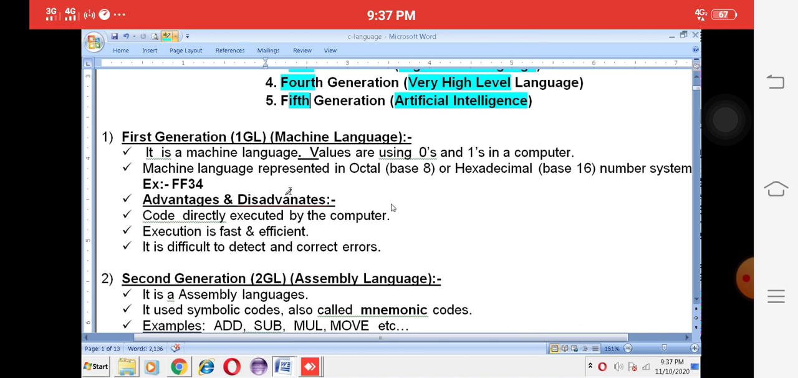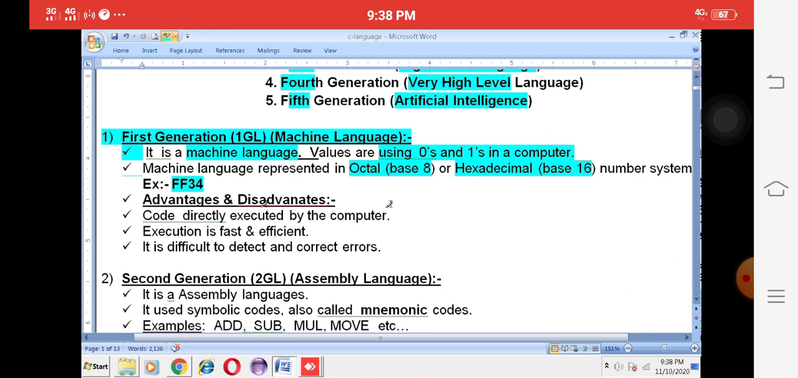The first generation is nothing but machine language. Machine language always contains zeros and ones only. It also represents octal numbers, which means 0 to 7, and hexadecimal numbers, which means 0 to 9 and A to F. For example, FF is nothing but 15. The digits 0 to 9 and A to F make a total of 16, that is called a hexadecimal number.